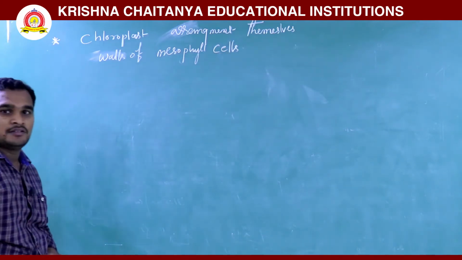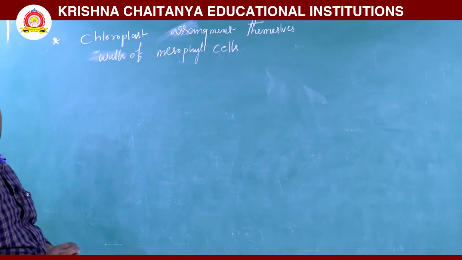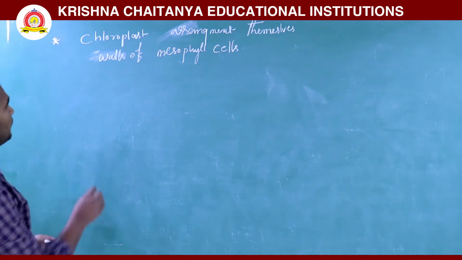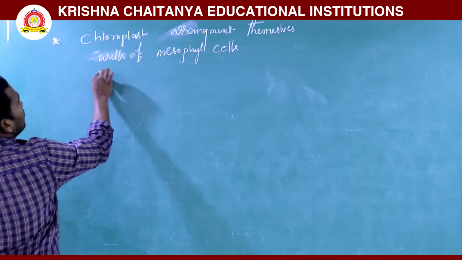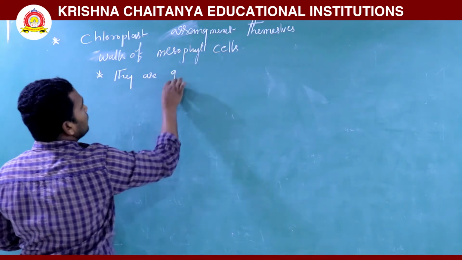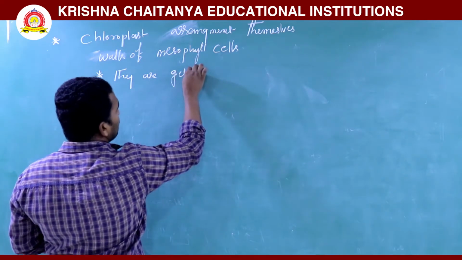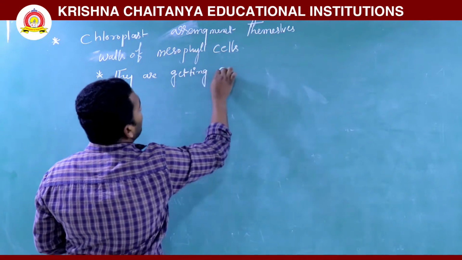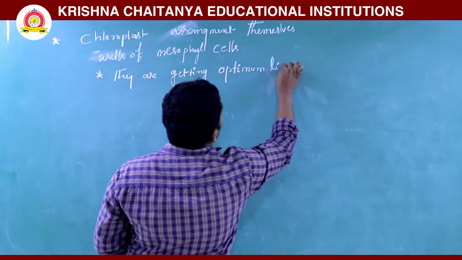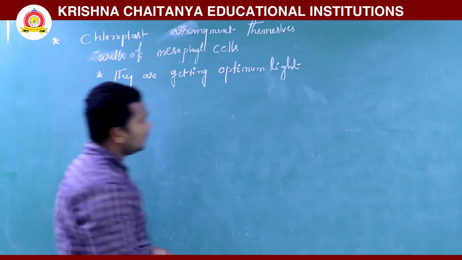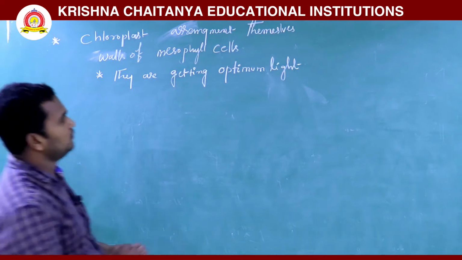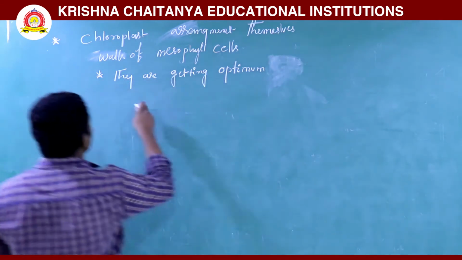So they are getting incident light from the sunlight. Why are they arranged like this? Because they are getting optimum light, optimum incident light.